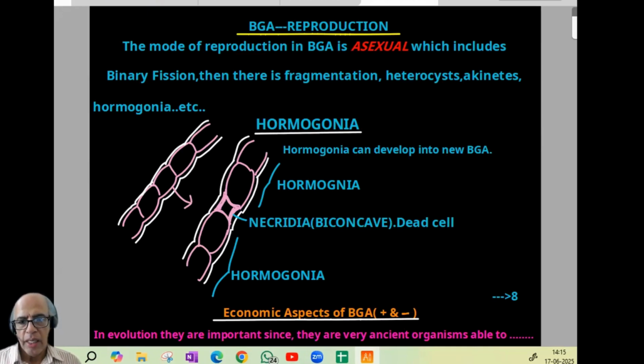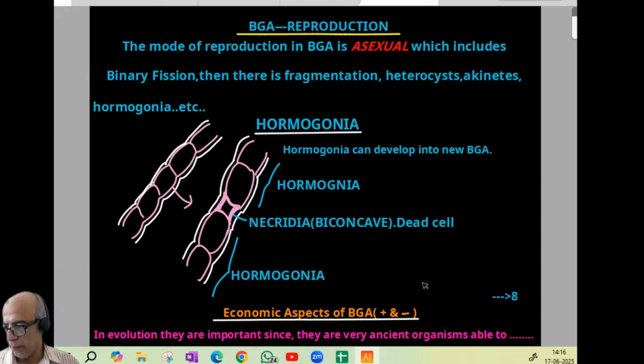See, in filaments we can find this area that has lost turgidity. So it becomes biconcave and gradually dies, and then it is called a necridium. So this is the necridial area. Above it and below it, the parts are called hormogonia, and they can later develop into new filaments. In the first hormogonia, you can find an O is missing here. Same mode of reproduction in cyanobacteria: necridium formation, a biconcave dead cell, then the hormogonia above and below separate and develop into new filaments.